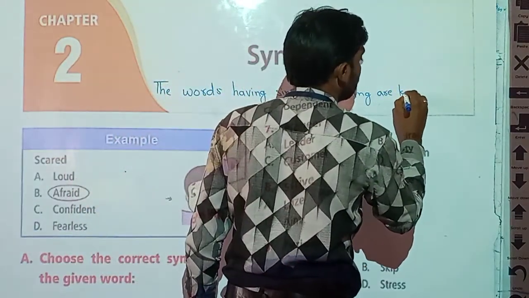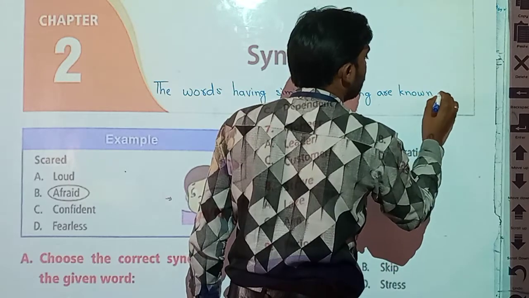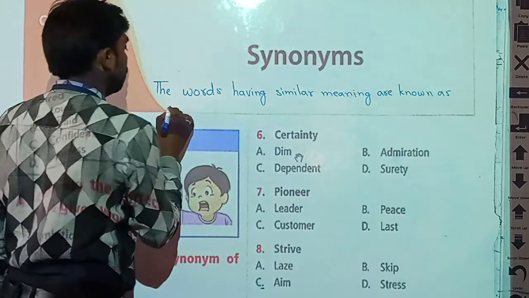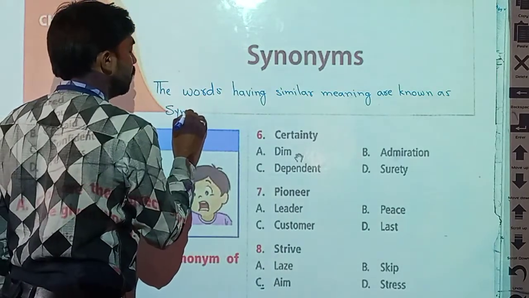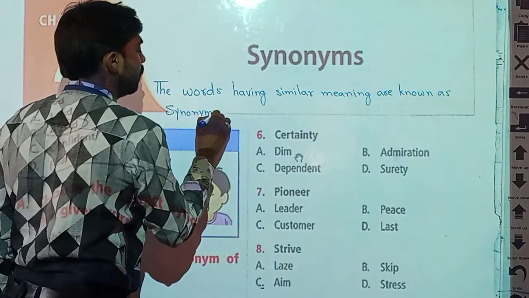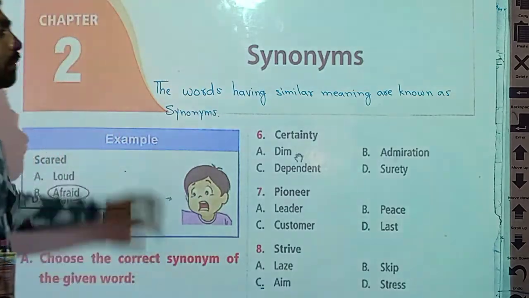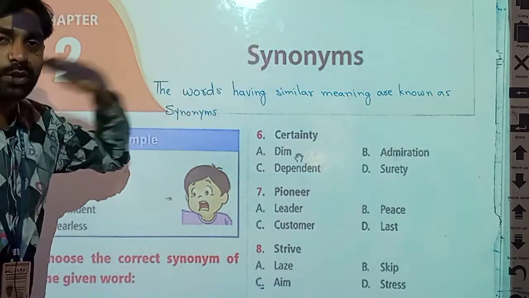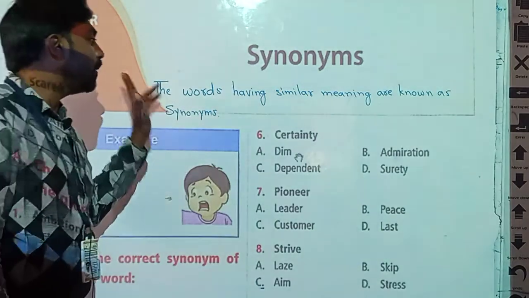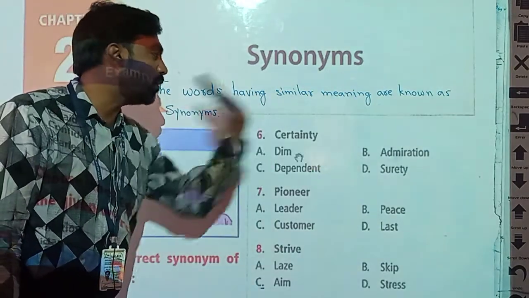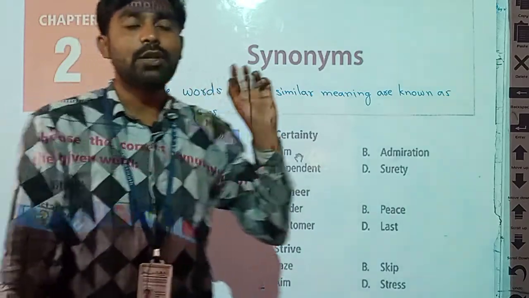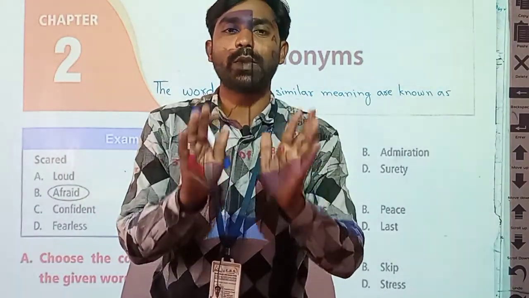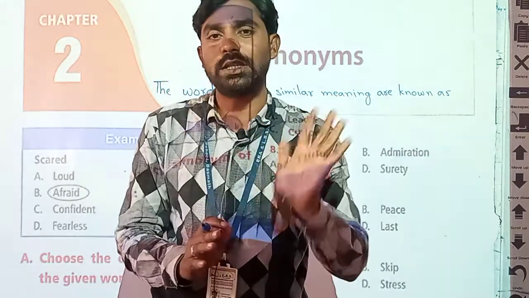It's a very simple and easy definition to understand synonym. What is synonym? The words having similar meaning are known as synonyms. Means those words having same meaning, so they are known as synonyms.